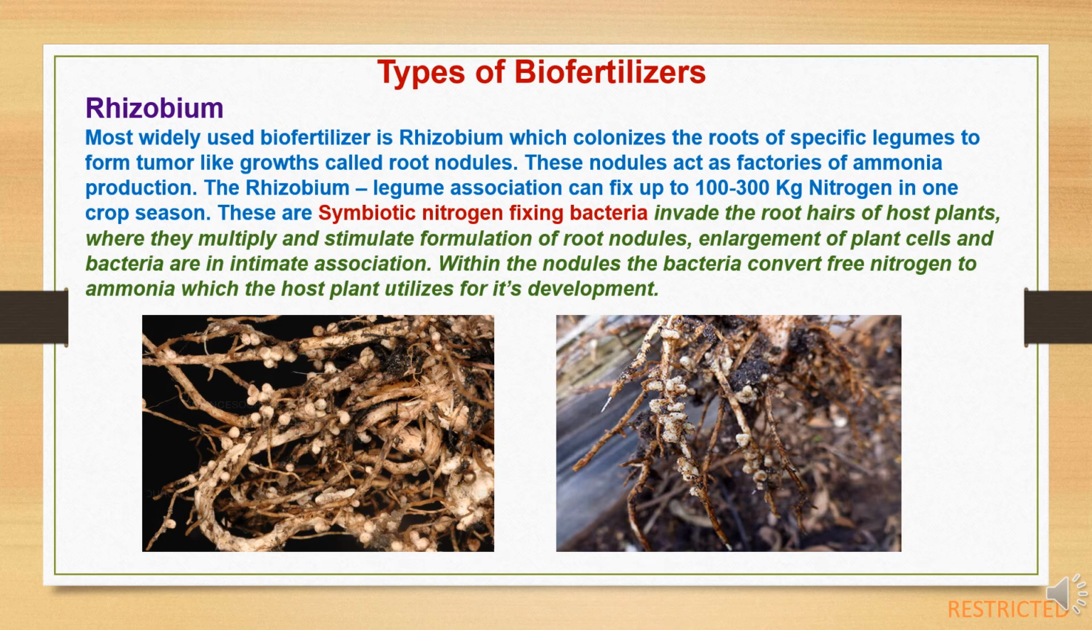These are symbiotic nitrogen fixing bacteria which invade the root hairs of host plants where they multiply and stimulate formation of root nodules, enlargement of plant cells, and bacteria are in intimate association. Within the nodules, the bacteria convert free nitrogen to ammonia which the host plant utilizes for its development. So there is a symbiotic relationship between rhizobium and plant where rhizobium bacteria provide the nitrogen nutrients to the plants and the plant provides the space to the bacteria in the form of root nodules.